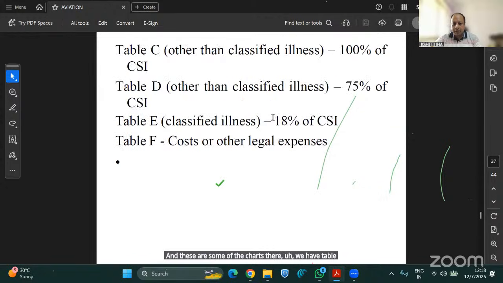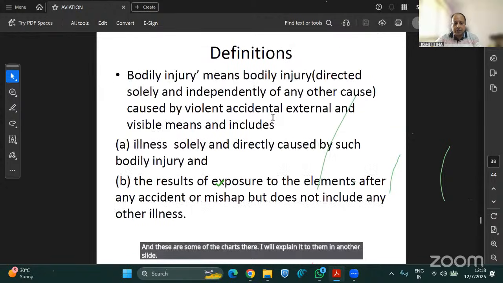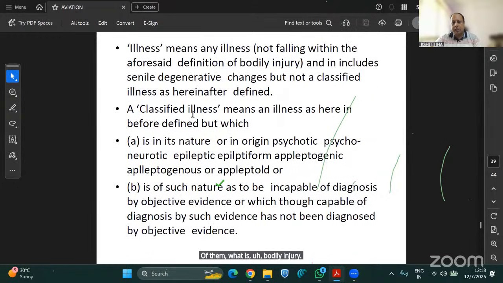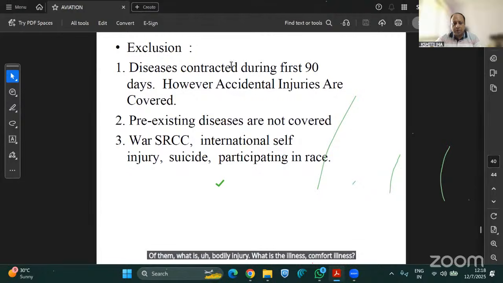I will explain it to them in another slide. These are definitions of them. What is bodily injury? What is illness? Classified illness. Then exclusions are there.